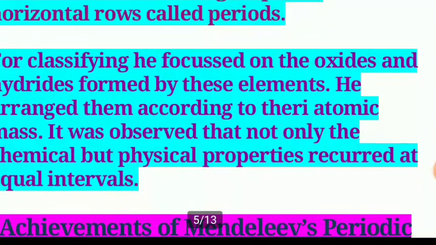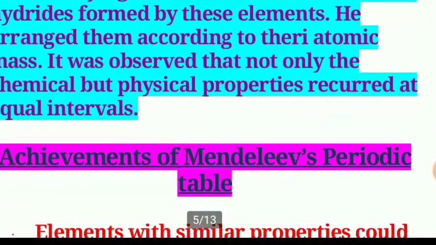For classifying, he focused on the oxides and hydrides formed by these elements. He arranged them according to their atomic mass. It was observed that not only chemical but also physical properties recur at equal intervals. They are repeated.